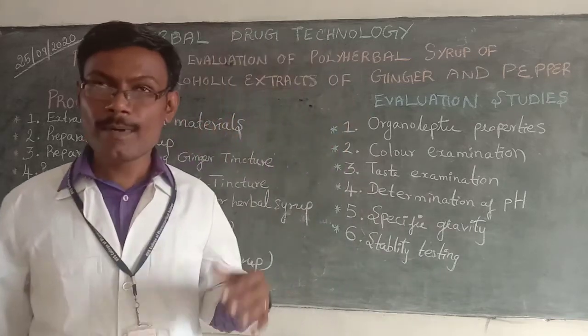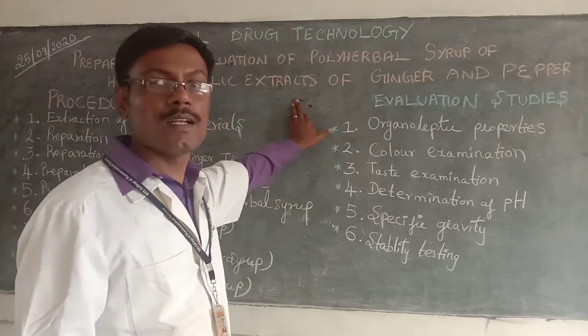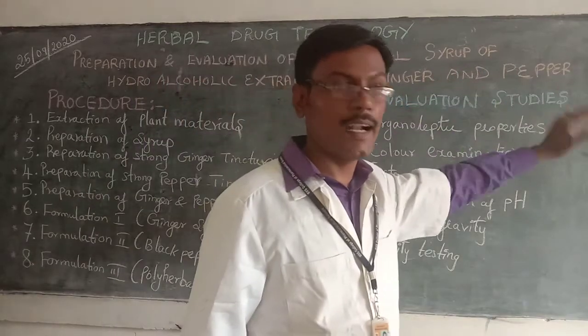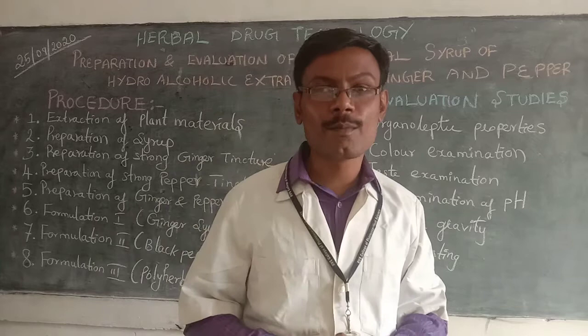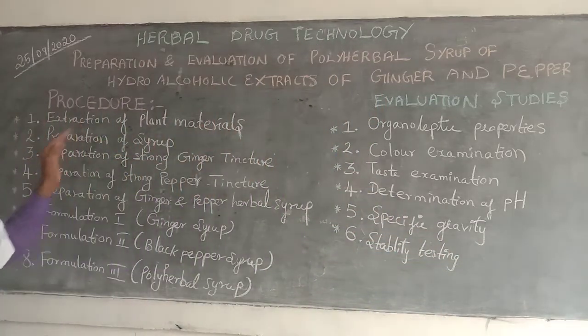The experiment title is preparation and evaluation of polyherbal syrup of the hydroalcoholic extracts of ginger and pepper, that is, Zingiber officinale and Piper nigrum. Here the procedure has been categorized into 8 different steps.